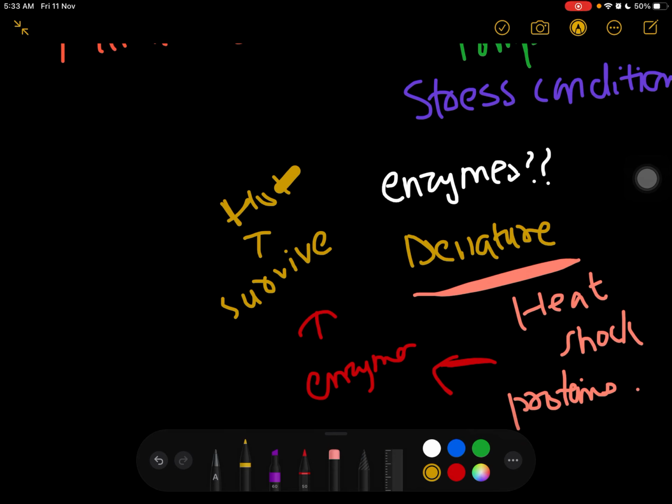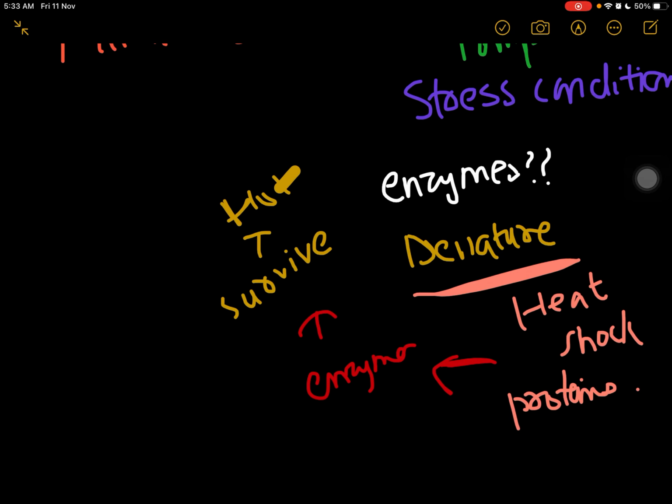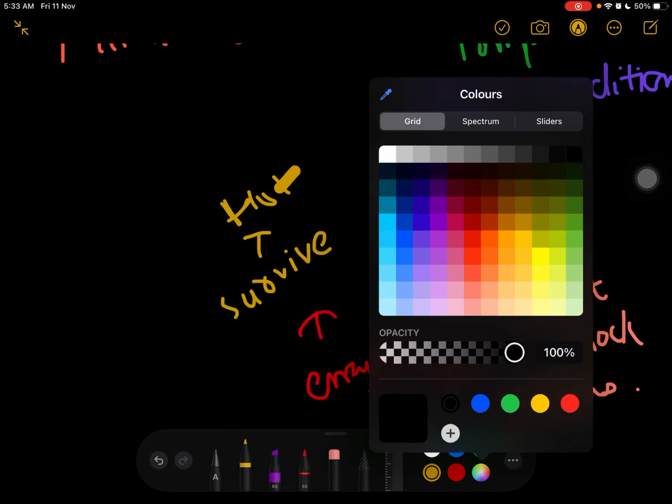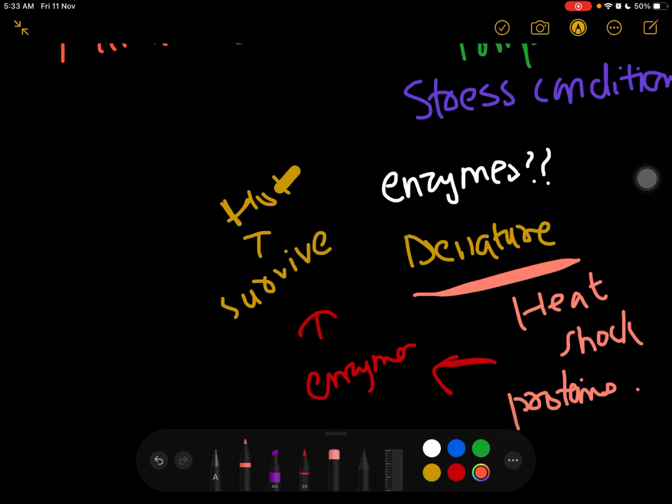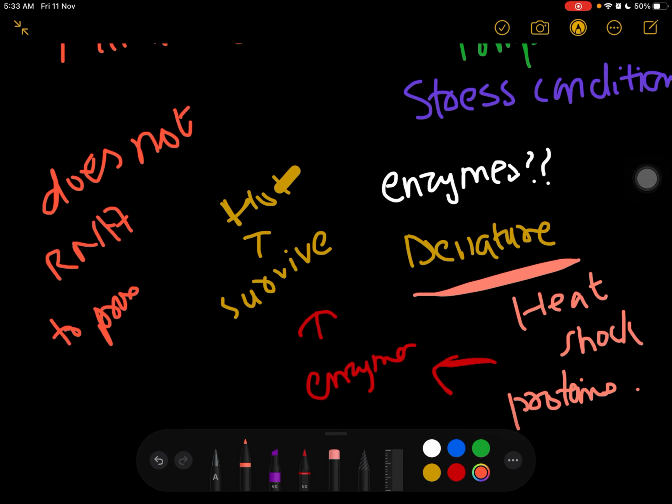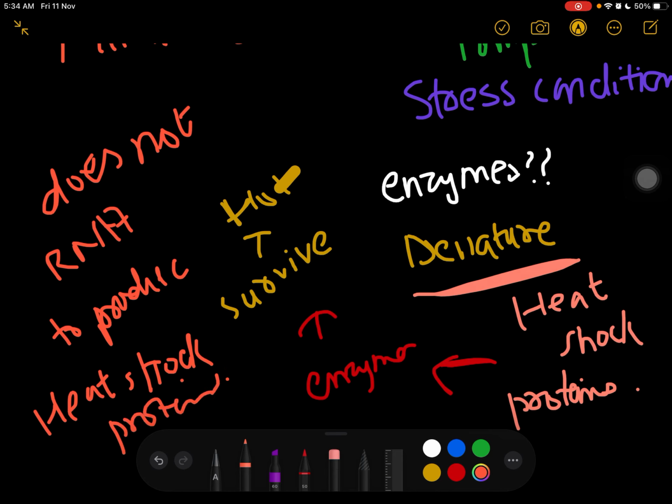But in RNA silencing, the viroid does not allow the RNA to produce heat shock proteins.